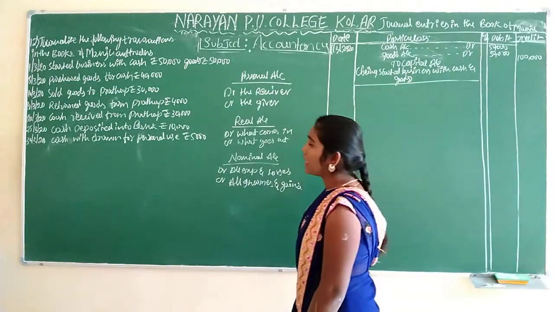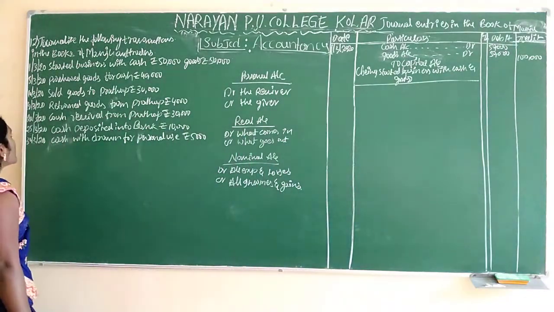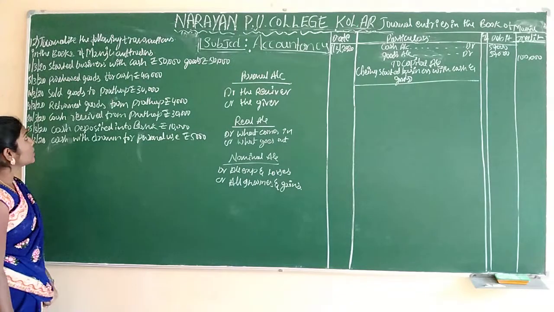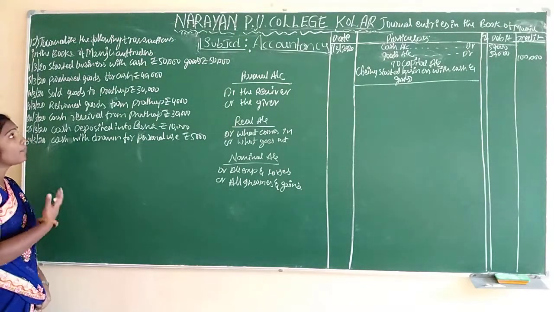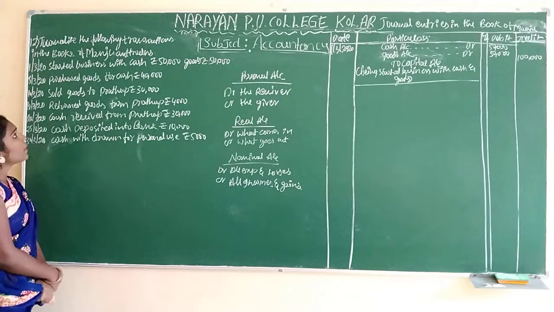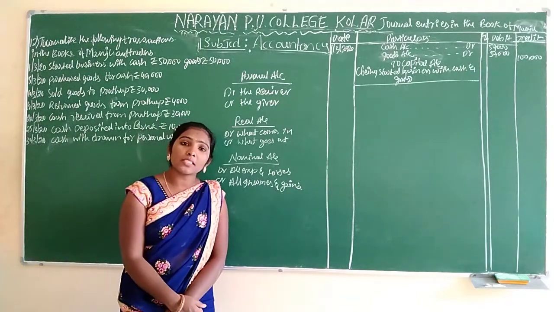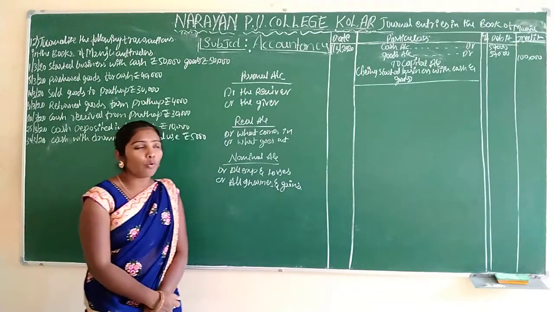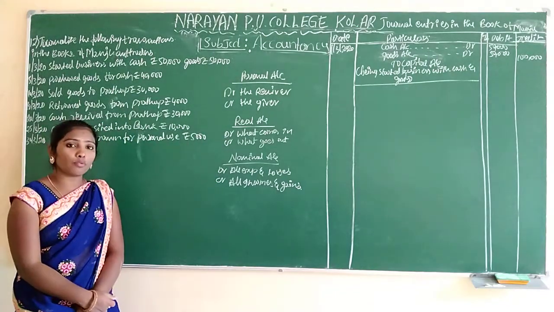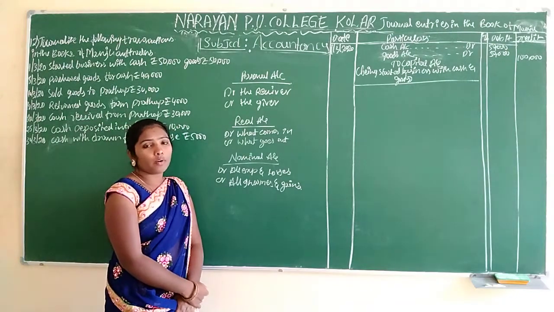The next entry is 5/3/2020, purchased goods for cash. They are purchasing the goods here. Purchase is which account? Real account. We have to apply the real account rules here. What comes in your business? What goes out in your business?